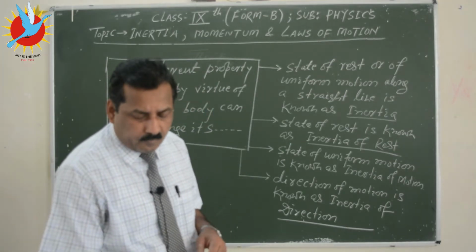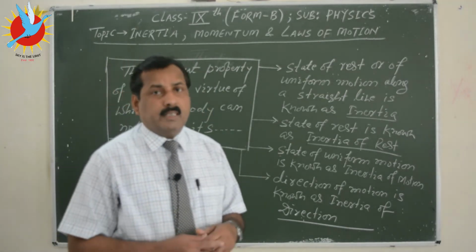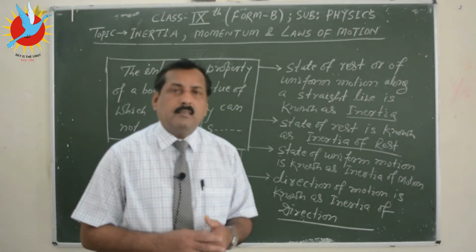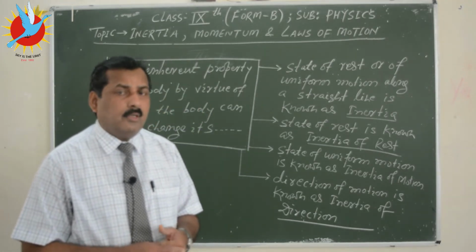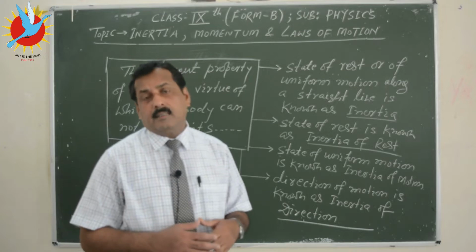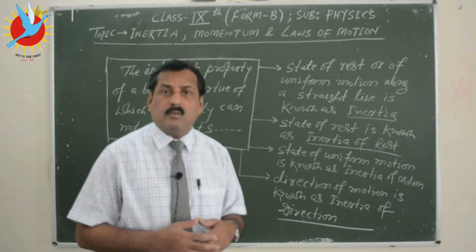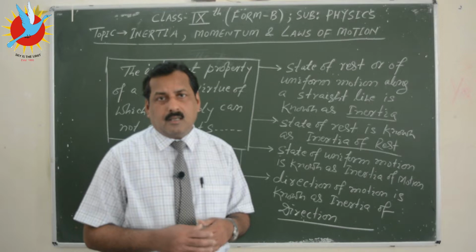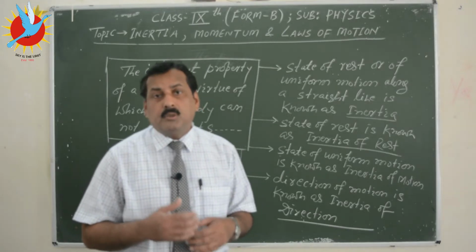Inertia is a natural tendency of a body to remain in its current state of rest or current state of uniform motion along a straight line. Means a body can have two states.